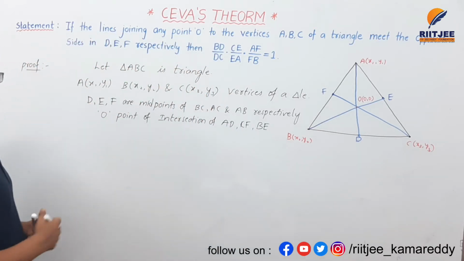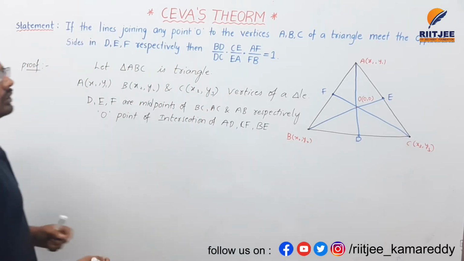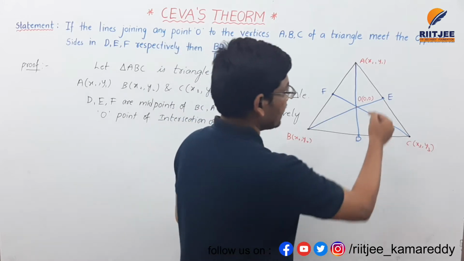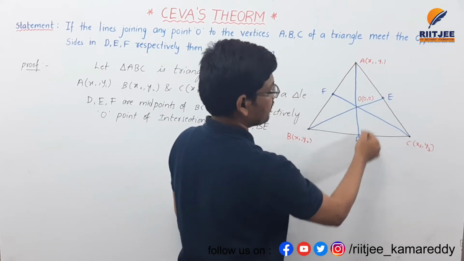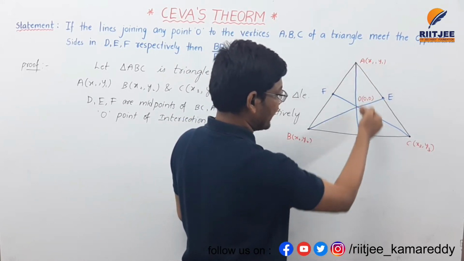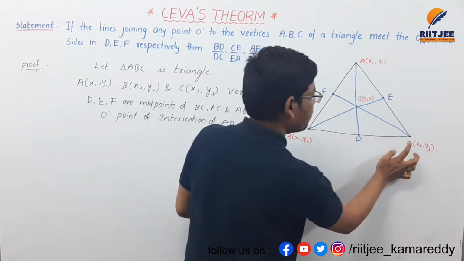This is the given data. If you observe, the line AD is intersecting BC.